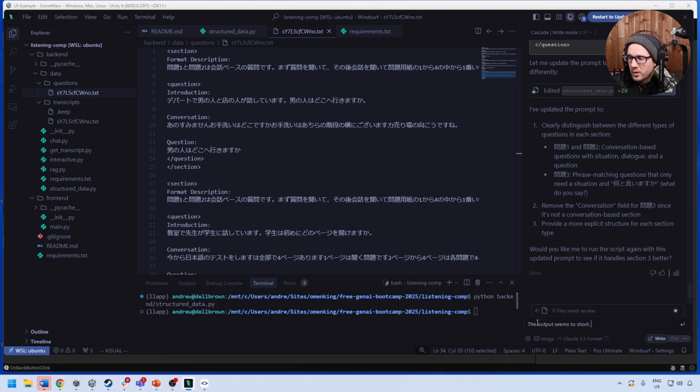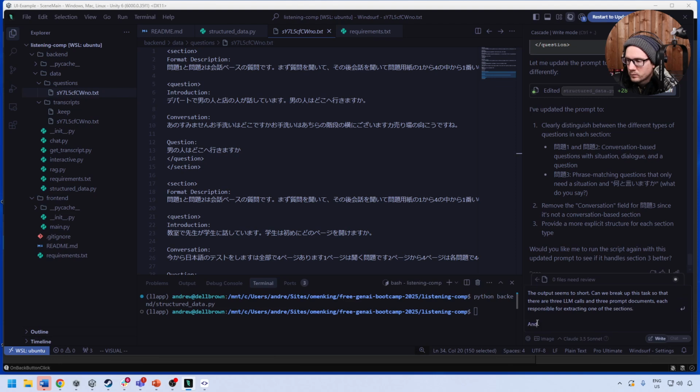Seems too short. Can we break up this task so that there are 3 LLM calls and 3 prompt documents, each responsible for extracting one of the sections?